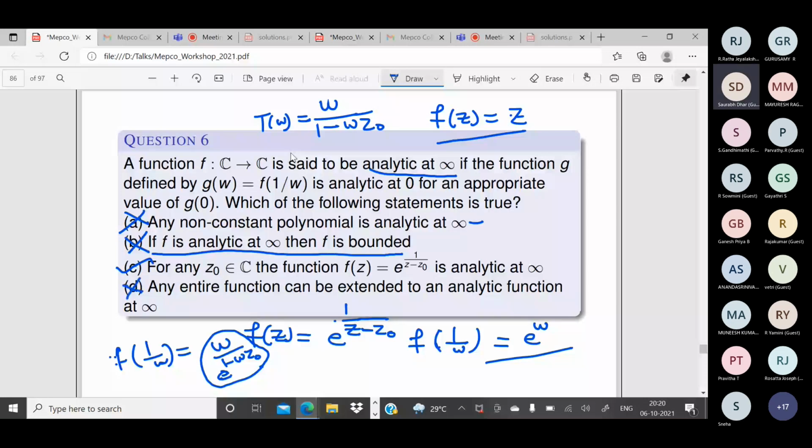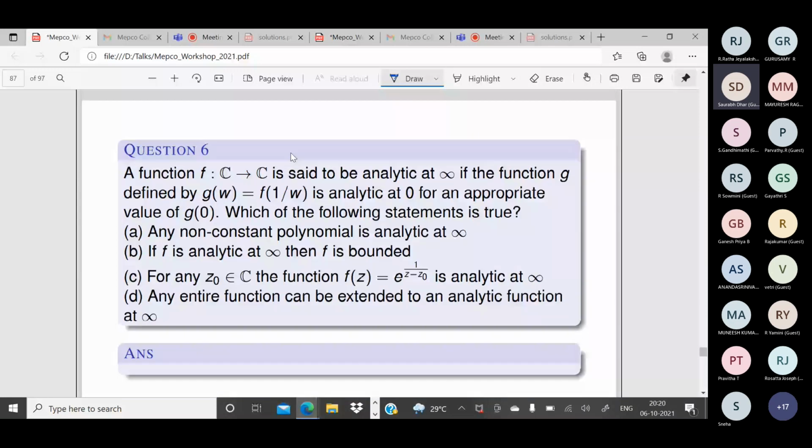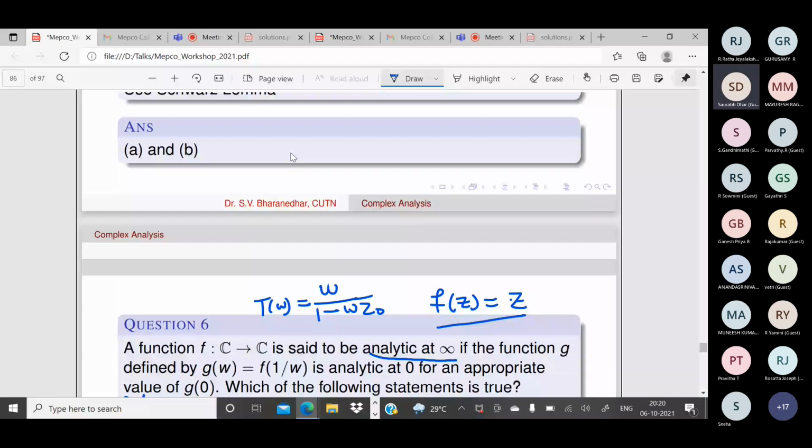How did you conclude that for entire functions, infinity is a removable singularity? See, it is not. For example, you take this function f of z is equal to z. Just this one example is enough. Or if you want another example, you take sin z.